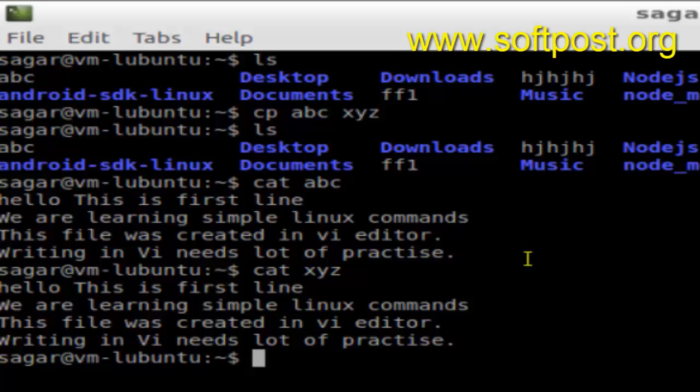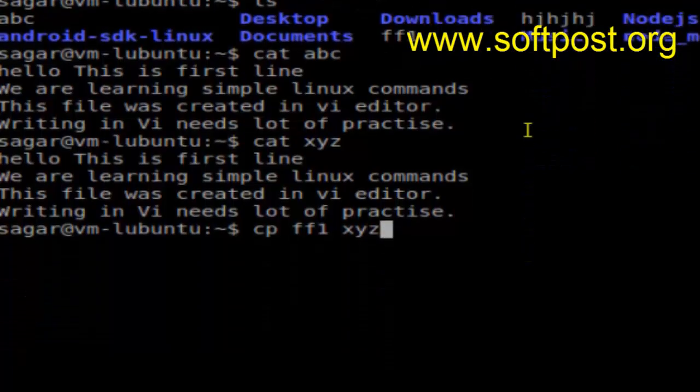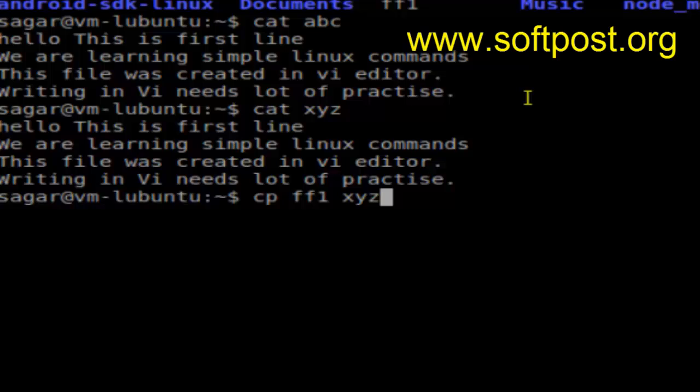Now what will happen if I copy this ff1 file to xyz? Since the xyz file already exists, let us see what happens when I try to copy the ff1 file. As you can see, the contents of xyz have changed now because I copied ff1 in there.